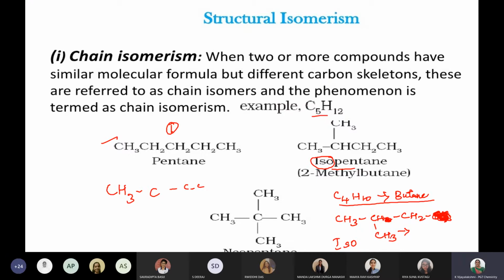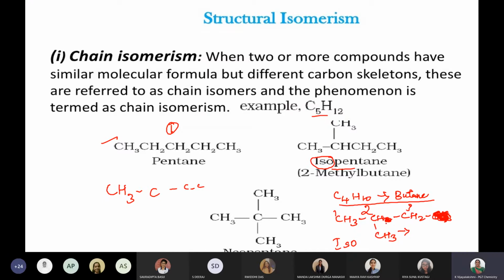Ma'am, we can say one more word also. No, ma'am. 1, 2, 3, so that means a second methyl group from here also, 1, 2, 3. So in this side also the second carbon methyl group is hanging. Ma'am, 2 methyl propane we can say, ma'am.